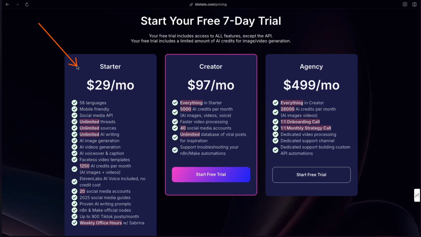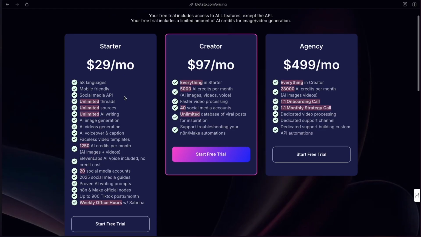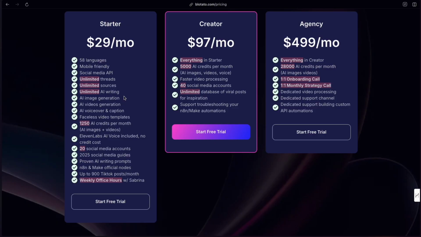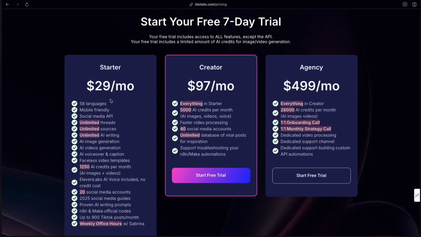But $29 a month, if you consider how powerful social media is, if it's done well, how much the reach can be, if you consider how much you might be spending on ads and going to networking events, etc., not that social media replaces any of those activities, but social media done well can be all you need to launch a business if you do it effectively. So $29 a month is a pretty low barrier to entry there. So that's not really a reason to skip past this, because you can do a lot of this stuff without using a tool like Blotato and do it yourself through n8n, but you're going to get gray hair, you're going to have headaches. It can be hard work.